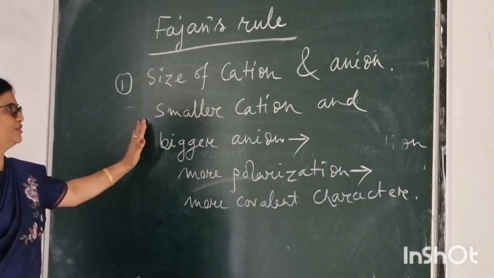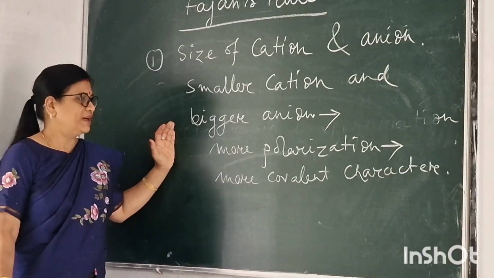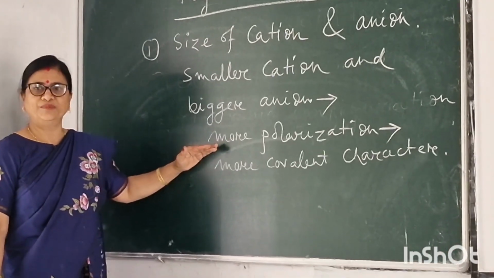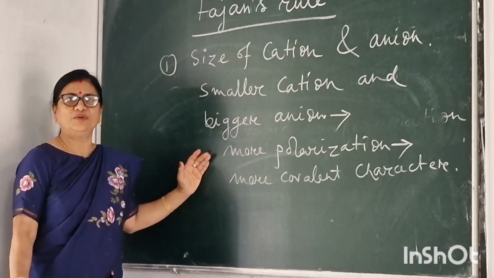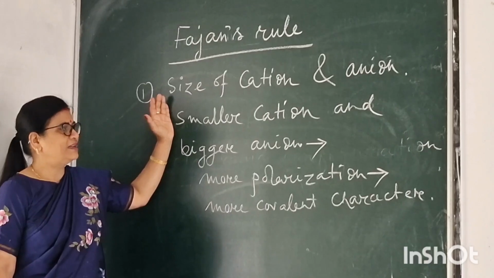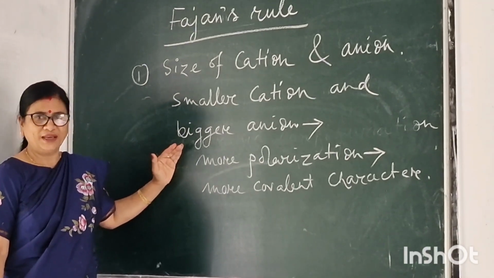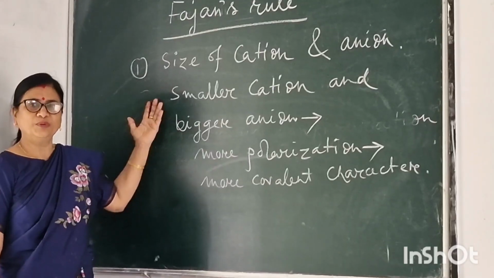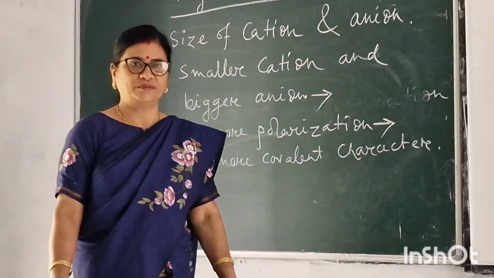When the size of the cation is small and the size of the anion is bigger, then the polarization of the anion will be more and the covalent character will be more according to Fajan. Fajan gave the idea that with a smaller cation and bigger anion, the polarization will be more. As a result, the covalent character will be more.